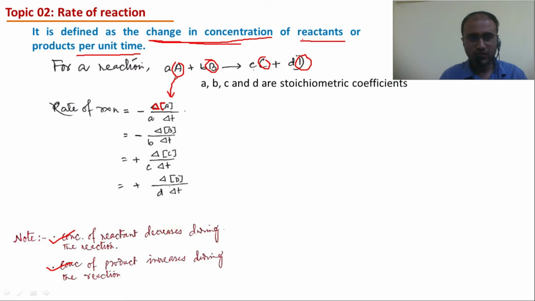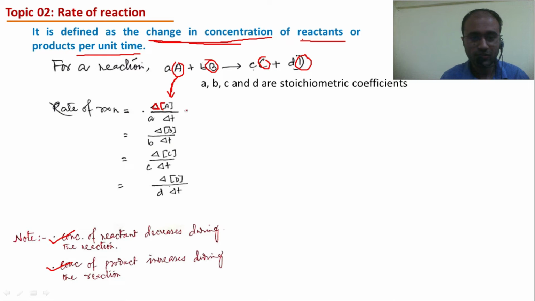So change in the concentration of A, del concentration of A, divided by del T, change in time. These signs, minus, plus, we will see later. Let us make this sign disappear. We will bring them back, don't worry. First see how to write.